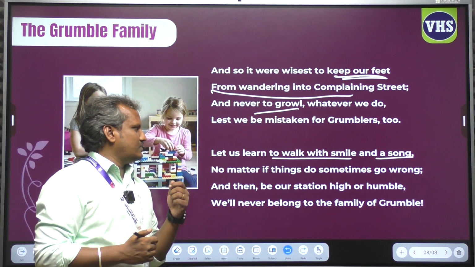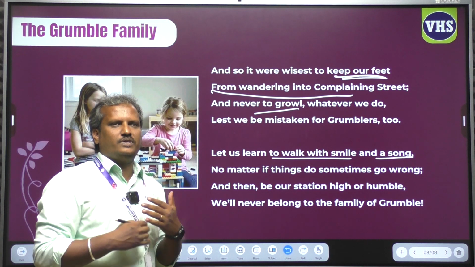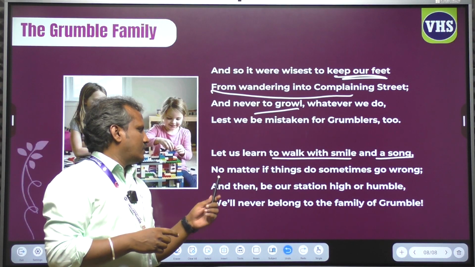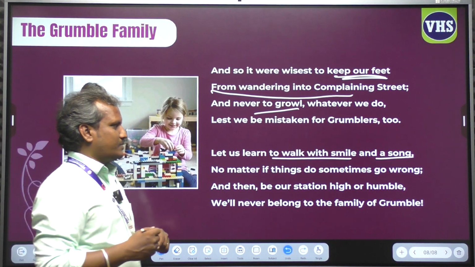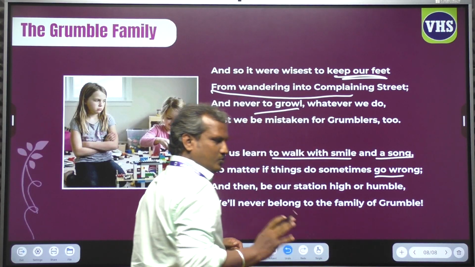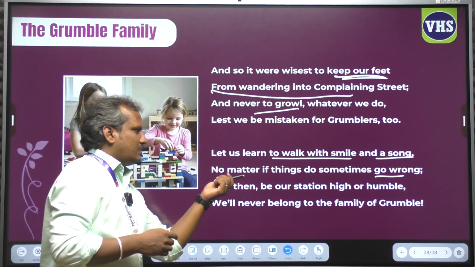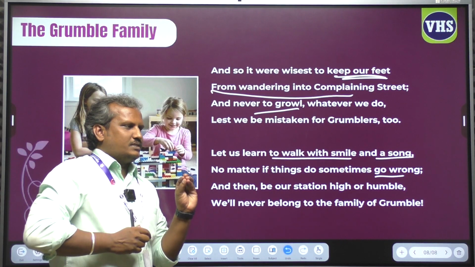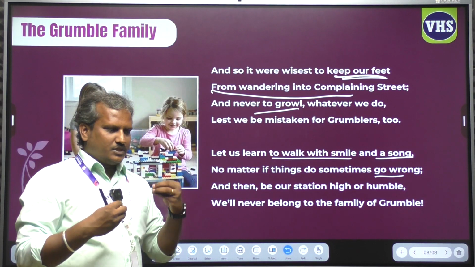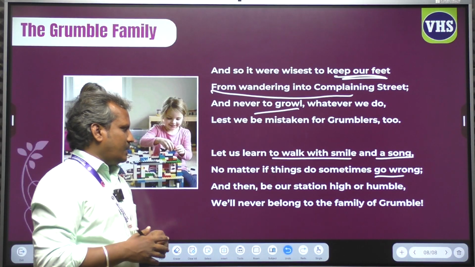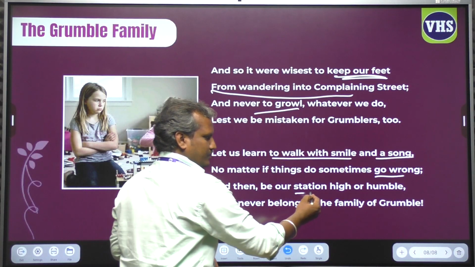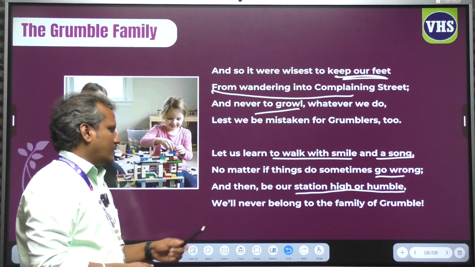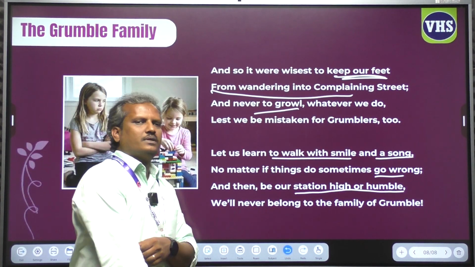Let us learn to walk with a smile and a song. We must be happy. We must be happy ever, no matter if things do sometimes go wrong. You don't worry about it when something sometimes goes wrong. Always be positive, and we must be optimistic. And be our station high or humble, whether our situation or status is high or humble, we will never belong to the family of grumble.